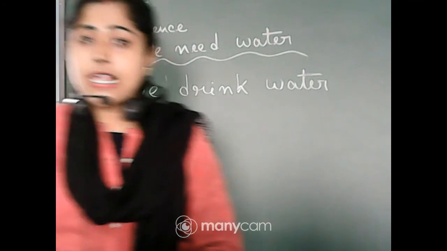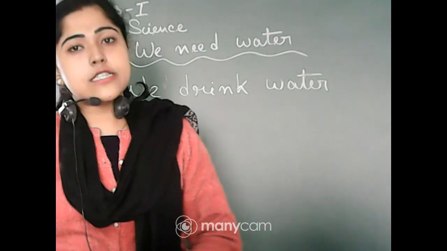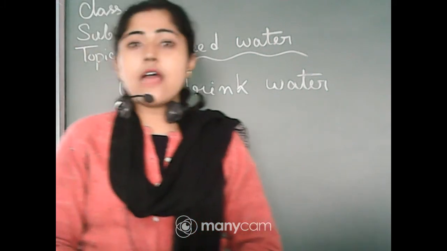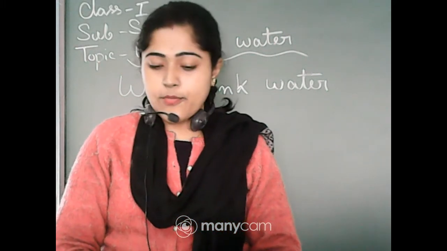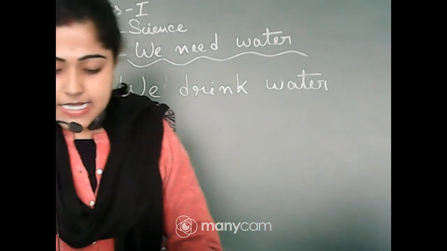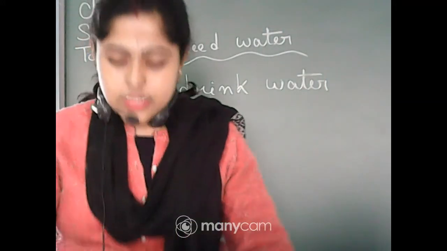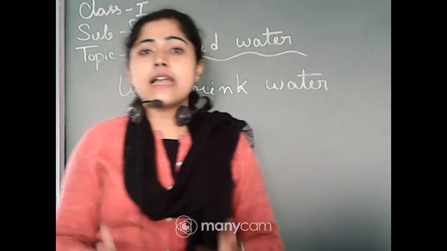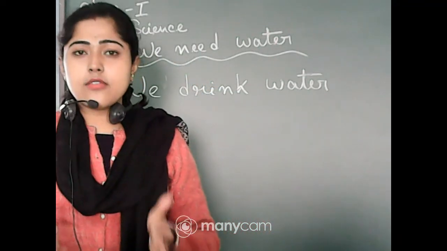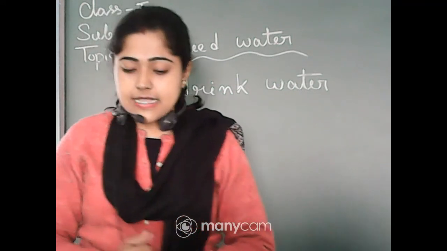Look at the pictures given below and write the uses of water. Choose the words from the help box. First we can see a boy is taking water. He is drinking, right? With the help box we have to choose the correct word to put in the blank.